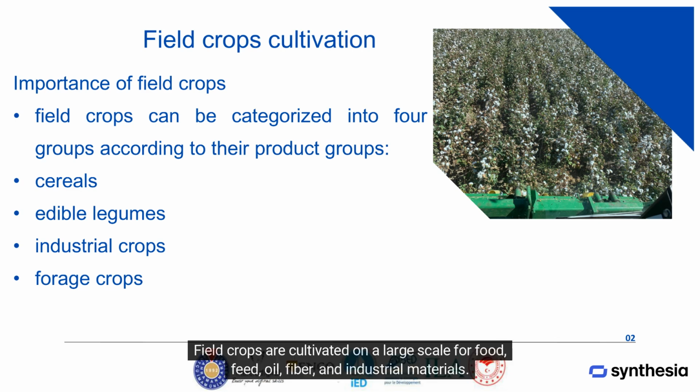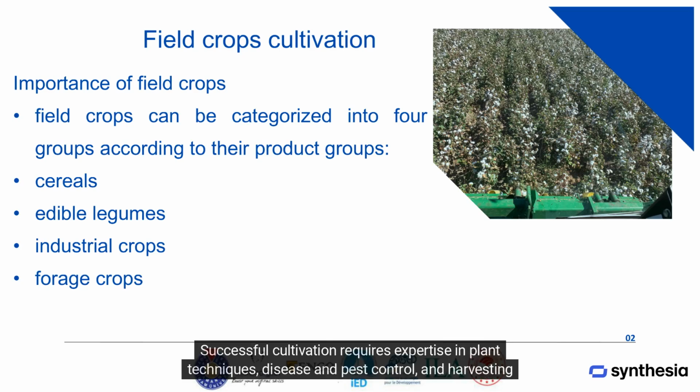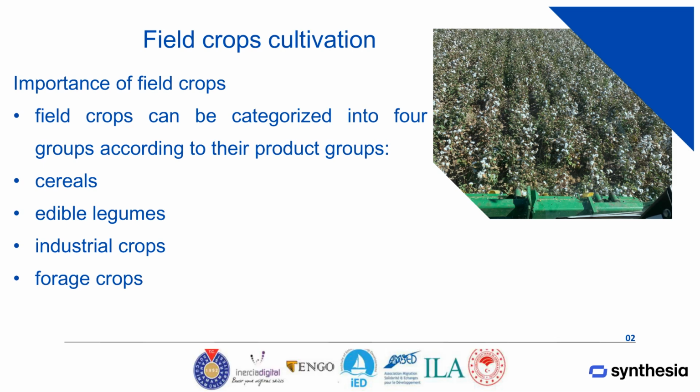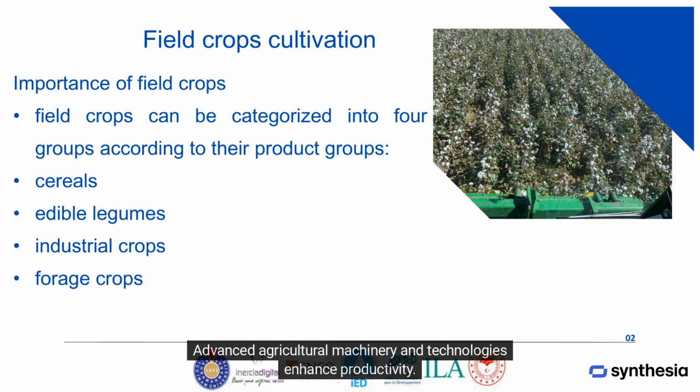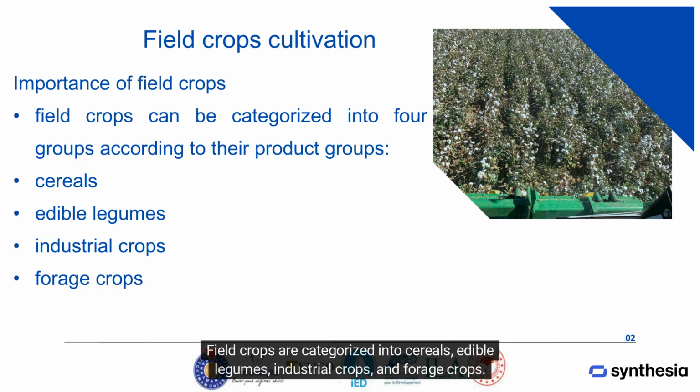Field crops are cultivated on a large scale for food, feed, oil, fiber, and industrial materials. Successful cultivation requires expertise in plant techniques, disease and pest control, and harvesting methods. Advanced agricultural machinery and technologies enhance productivity. Field crops are categorized into cereals, edible legumes, industrial crops, and forage crops.